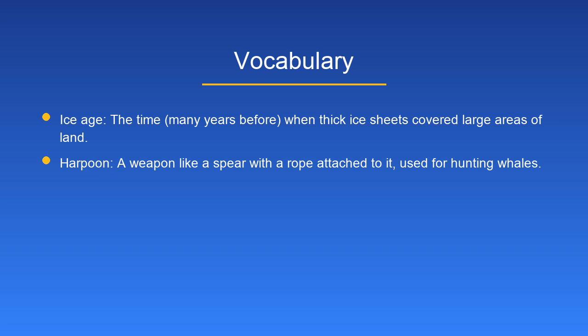Vocabulary. Ice Age, the time, many years before, when thick ice sheets covered large areas of land. Harpoon, a weapon like a spear with a rope attached to it, used for hunting whales.